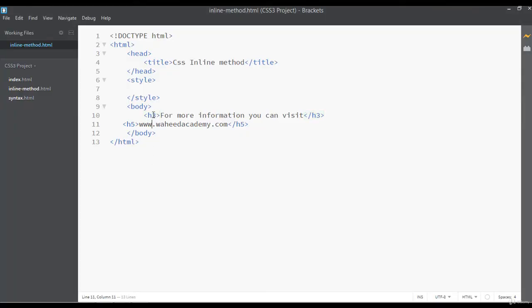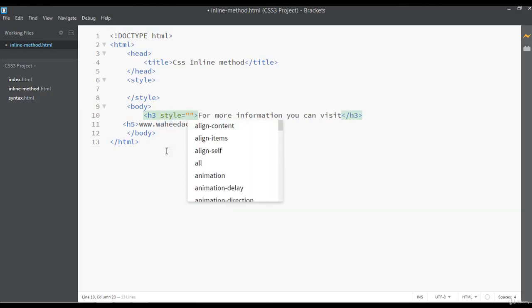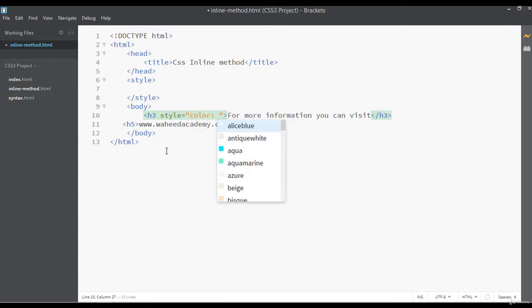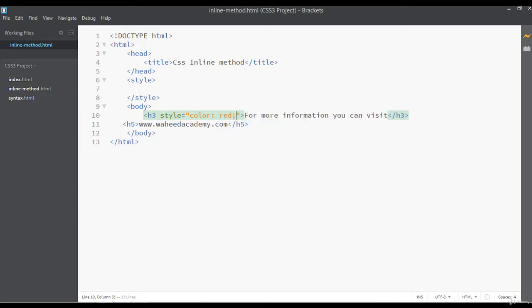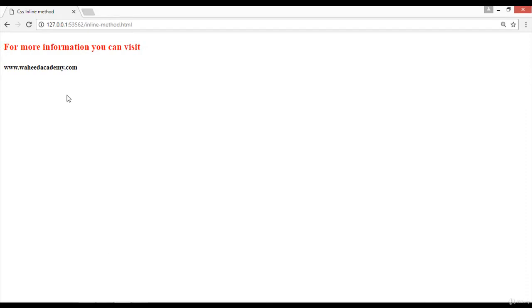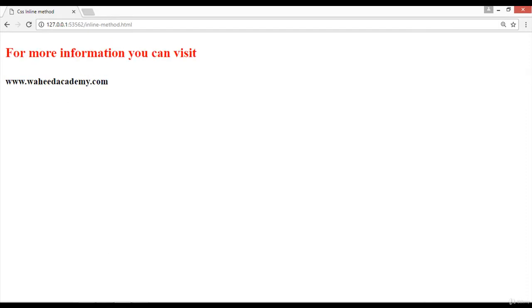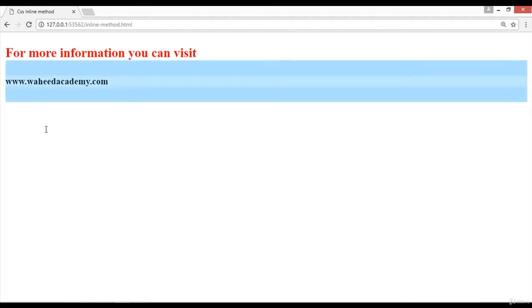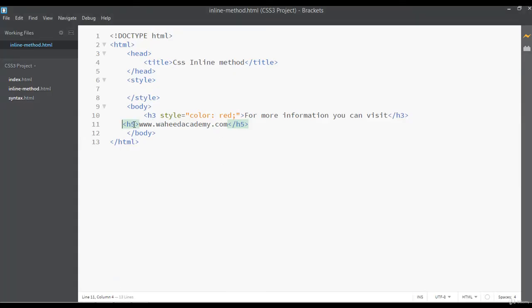Now I could select this selector inside CSS, this style tag, but we are not going to do this because we are going to use the inline method of CSS. Inside this heading 3 you can use a space and open the style attribute with single or double quotation. Now I can use the color property here, blue, red, or any other color. You can save and refresh. Now you can see that the heading 3 is in red color.